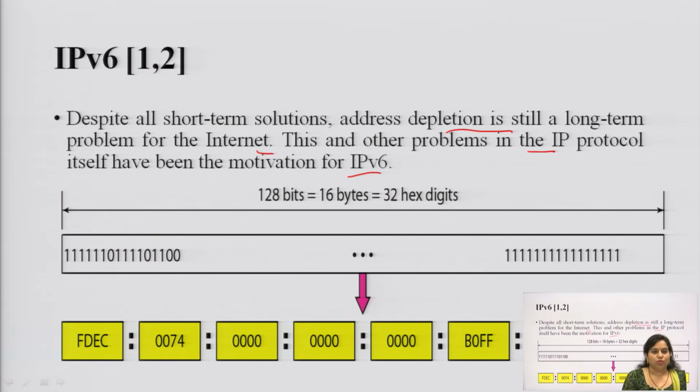So, what led to the design of IPv6? The total length of the IPv4 address is 32 bits. So, with a total address space of 2 to the power 32, that many users can be connected in a network, and the number of subscribers is increasing.